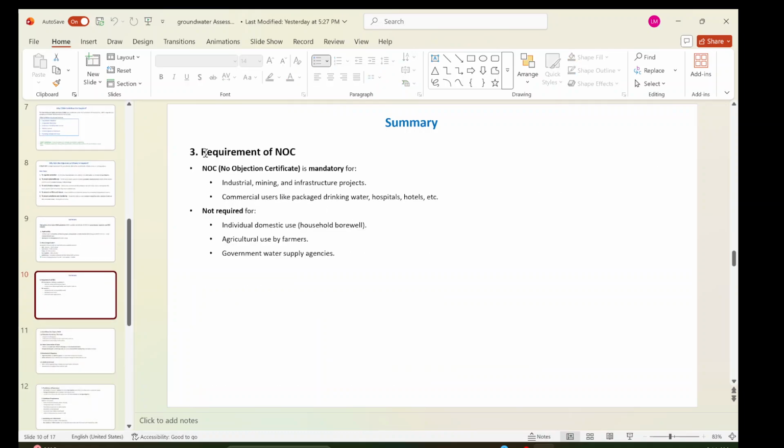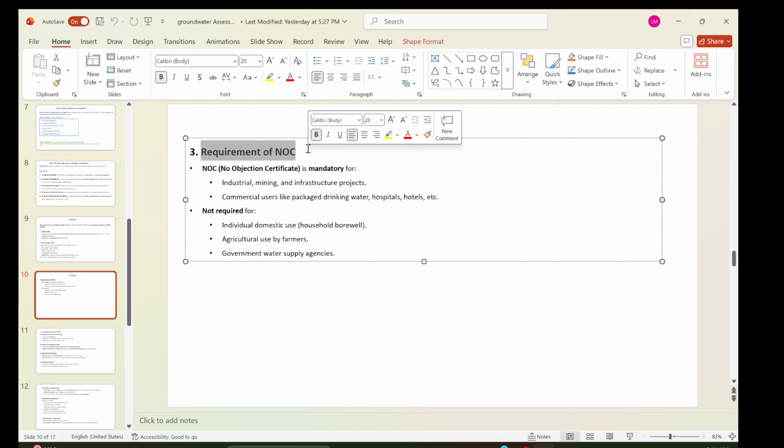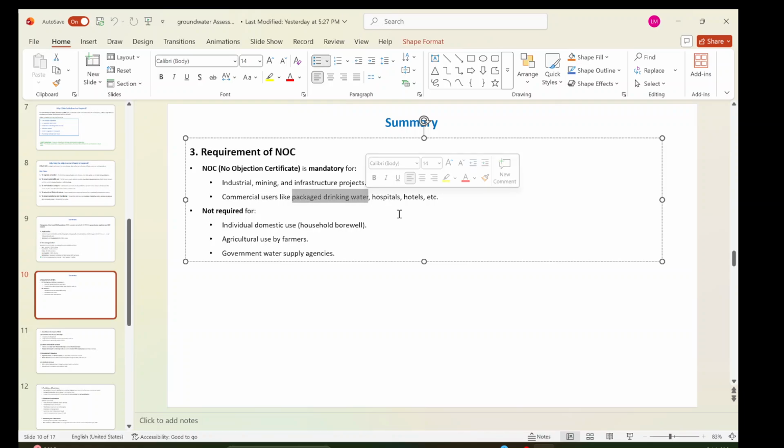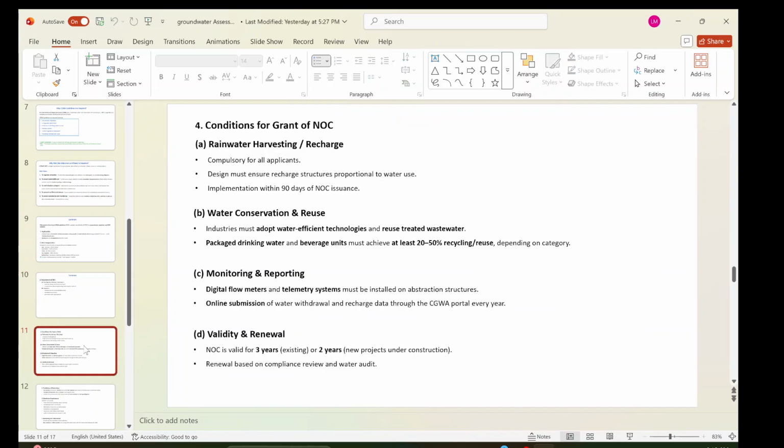So the summary is, what we need is a requirement of NOC. NOC is mandatory for industries, mining, all the infrastructure projects, and commercial users like packaged drinking water, Bisleri or Aquafina or others, hospitals, hotels, everyone who is using groundwater commercially, right? They are using it commercially. It is not required for individual domestic use for household borewells, agriculture use by farmers, and government water supply agencies, right?